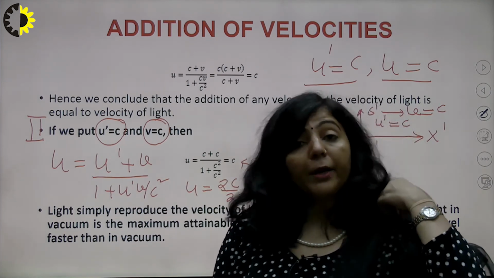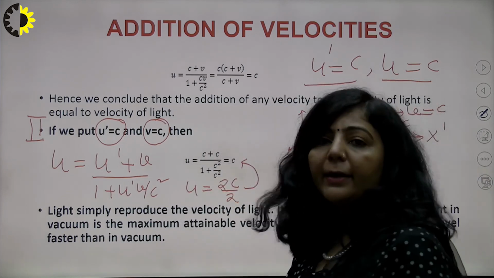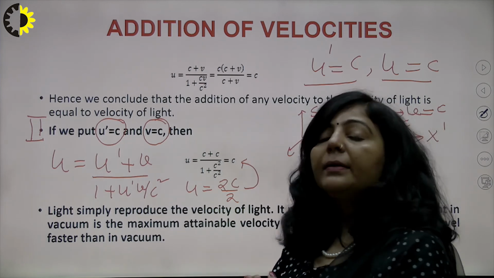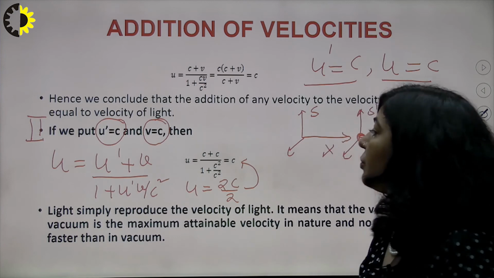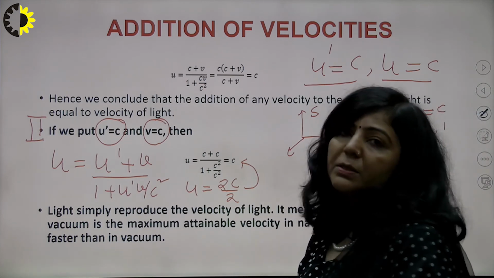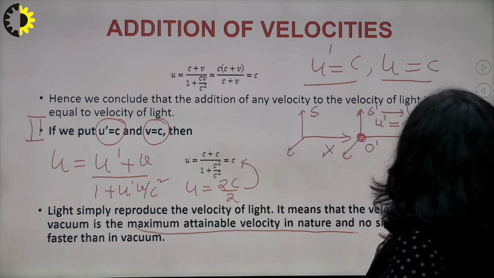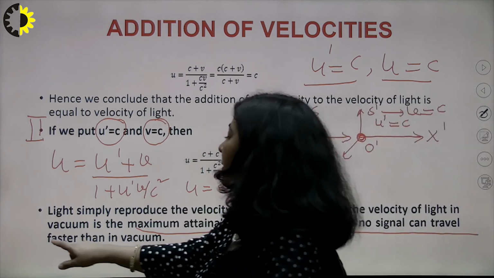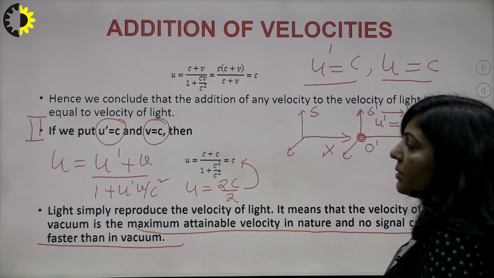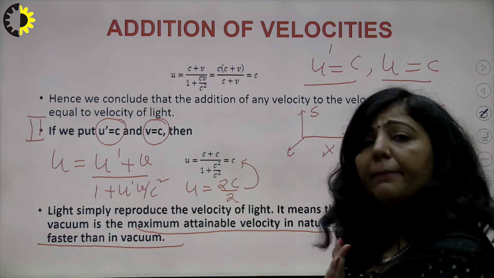It means that according to the addition theorem, if you are adding the speed of light to the speed of light, even then you cannot get a speed greater than c; it is equal to c. So according to this, the maximum attainable speed for any material particle, the maximum attainable velocity in nature, is the speed of light. It cannot be greater than that. Clear? So these are the two special cases associated with this addition theorem. I hope this particular part is clear.